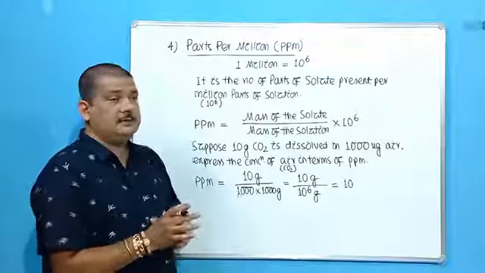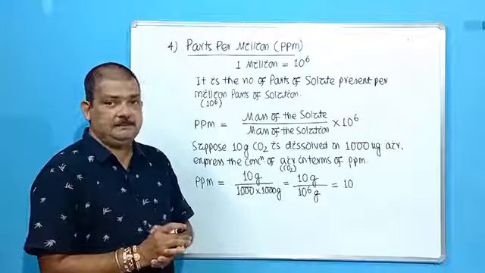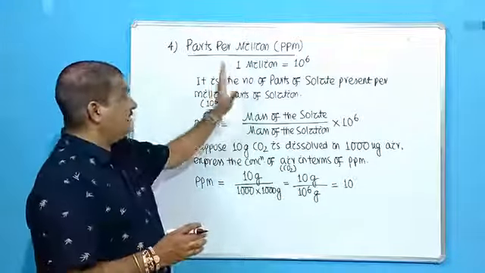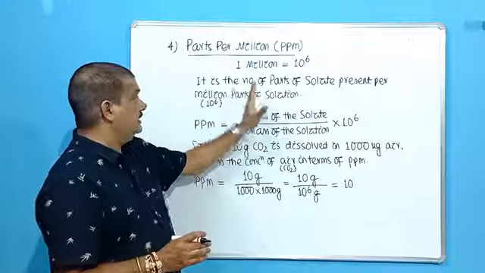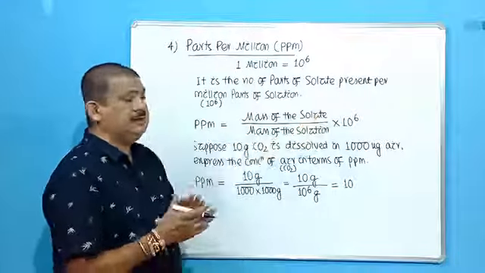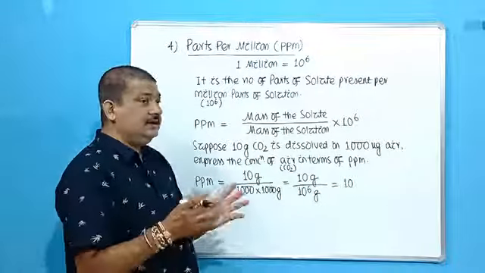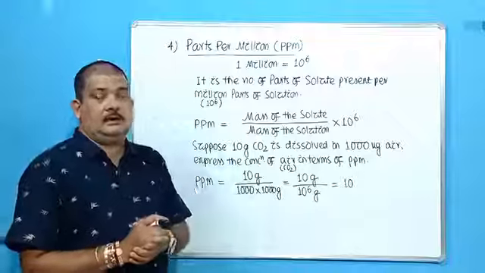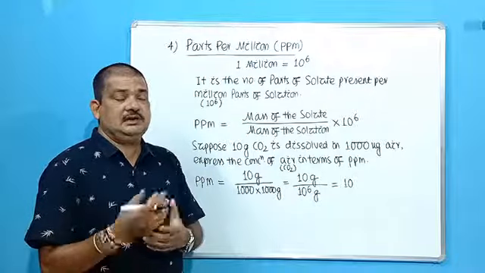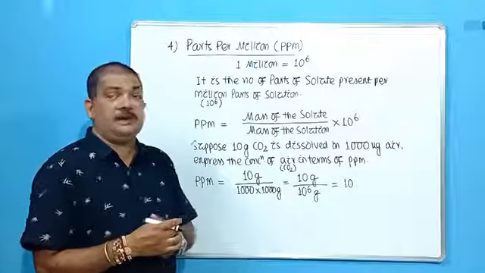So what will be the concentration of carbon dioxide then? That will be 10 ppm. Okay. So parts per million is clear. It is the number of parts of solute present per million parts of solution. Similarly, you tell me, what will be 20 ppm of carbon dioxide?